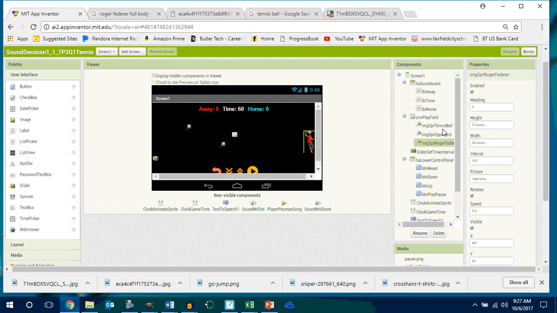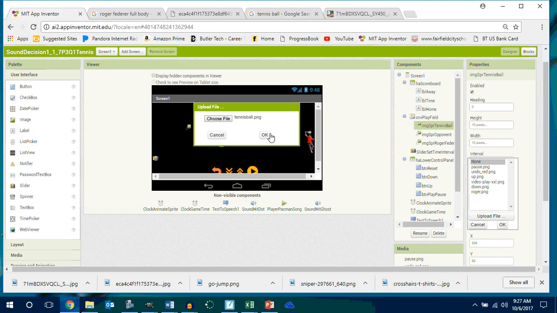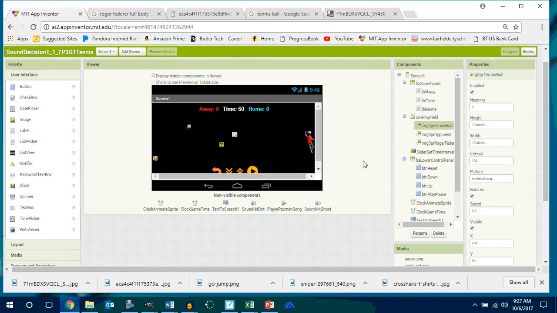Okay, now let's go look at my ball in MIT. I go back here to my tennis ball. I upload my image, choose a file. There's my tennis ball. And there it is. Super small. So I want to make it like 24. And there you go. There's my tennis ball. Maybe that ball's a little big. Let's shrink it down to 16.